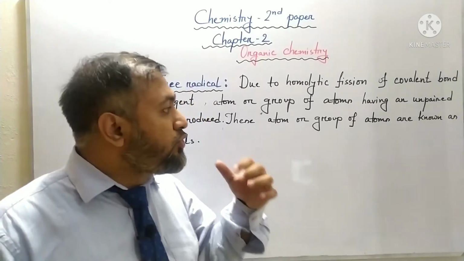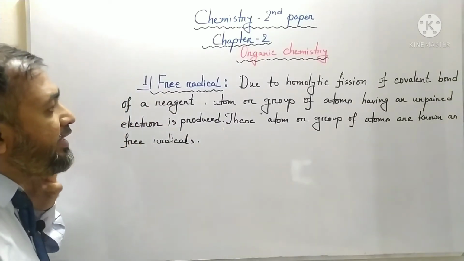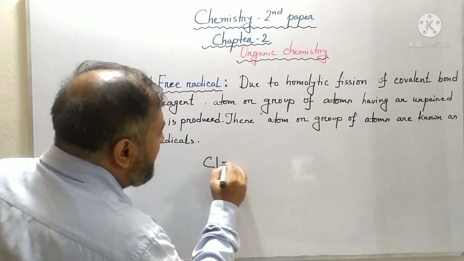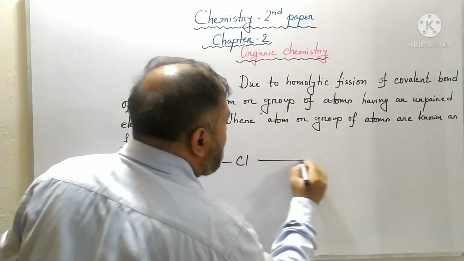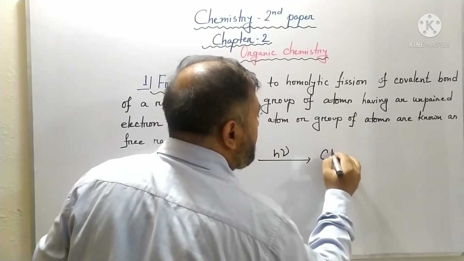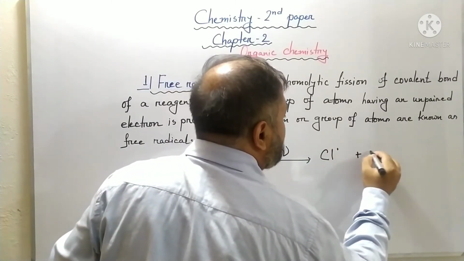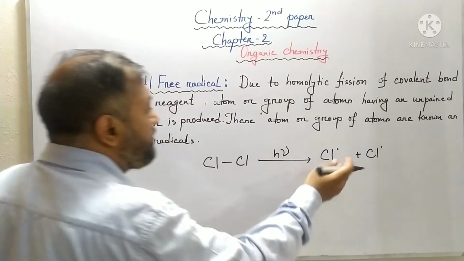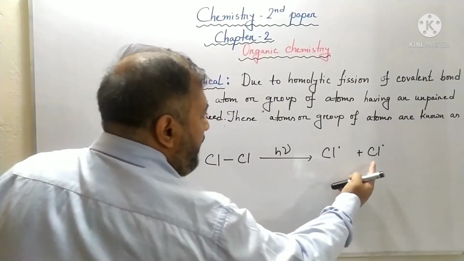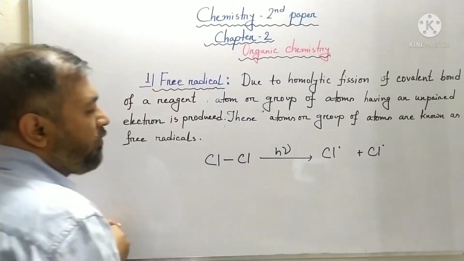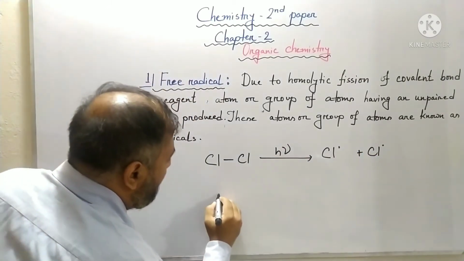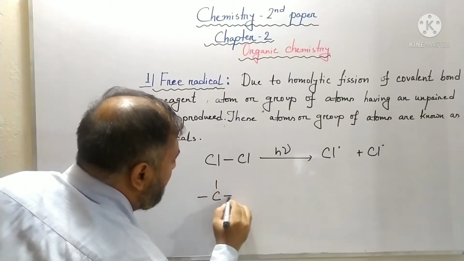Now students, I am going to show you how actually a free radical is formed. You can see this is a chlorine molecule, where in the presence of sunlight this molecule divides and produces 2 chlorine atoms, each having 1 unpaired electron in its outermost principal energy shell. Now students, this free chlorine atom, free chlorine radical, what will happen when it reacts with an alkane like methane?